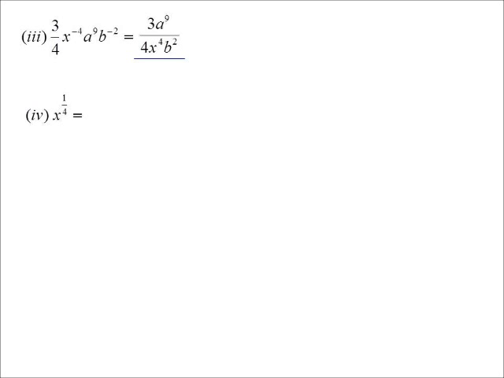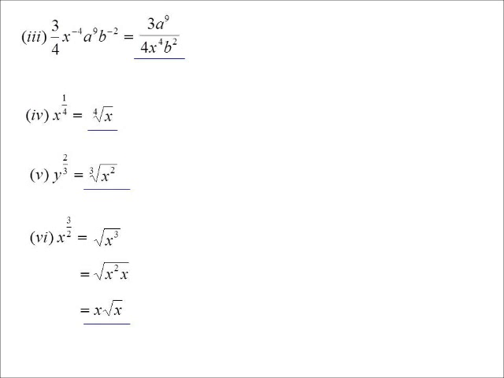x to the power of a quarter, 4th root of x. 2/3, oh well, cube root of y squared. Other way around, 3 on 2, oh, that's the square root of x cubed. But of course in maths, we always simplify our surds, and the square root of x cubed can be simplified. Because I could rewrite x cubed as x squared times x. And the square root of a perfect square is itself. So that becomes x root x.